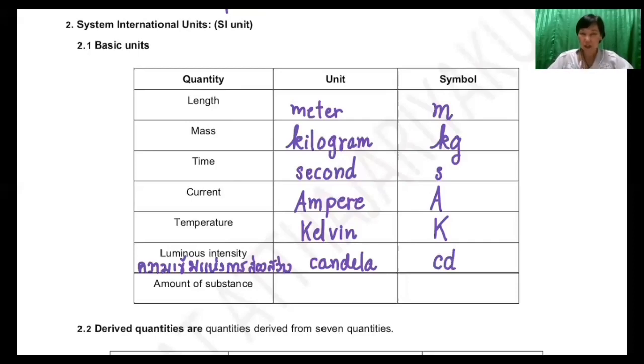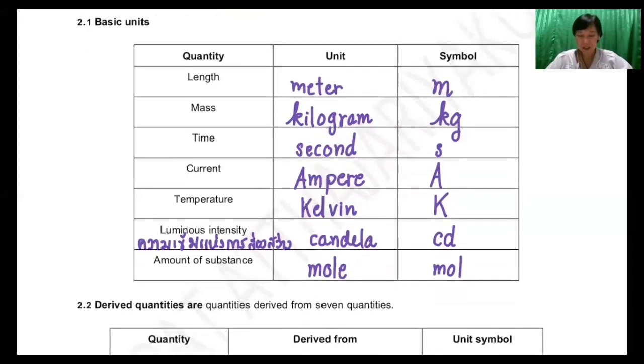Amount of substance, in Thai we call it ปริมาณเนื้อสาร. The unit of amount of substance is mole. The symbol of mole we write similar to the full unit, just cut the letter E. MOL is the symbol of the unit called mole.